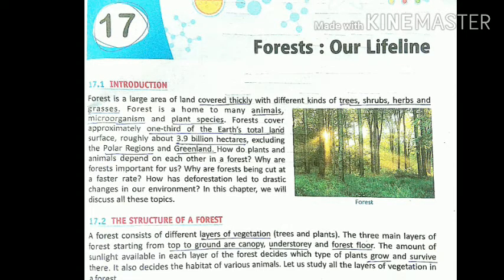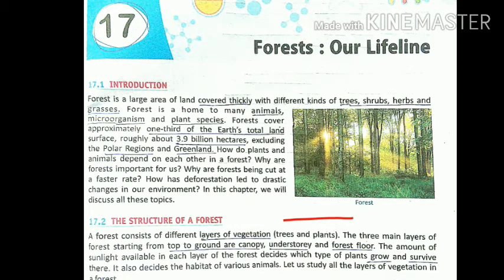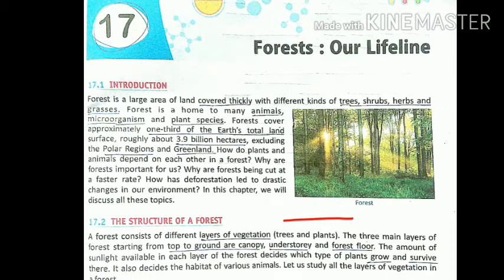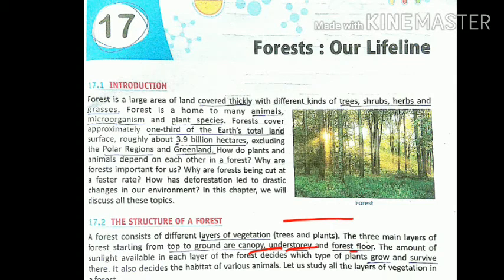the forest consists of different layers of vegetation. Layers of vegetation means some are big trees, some are medium size, some are very little, and some are grassy. And these layers are divided into three types. The first is canopy, second is understory, third is forest floor.